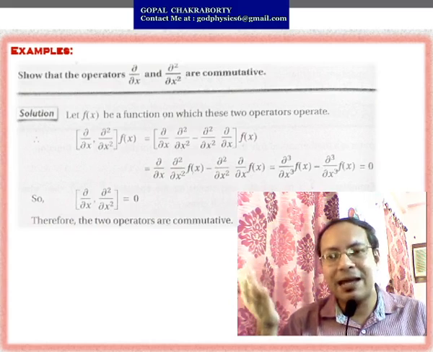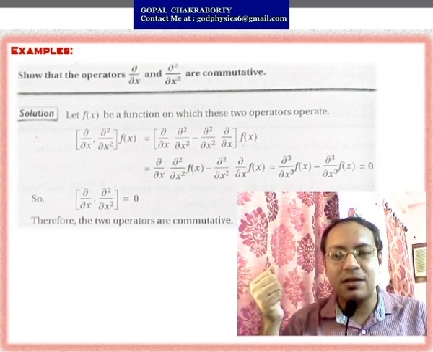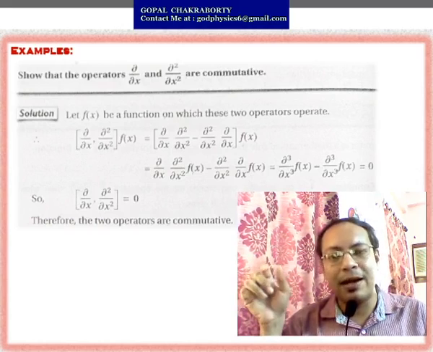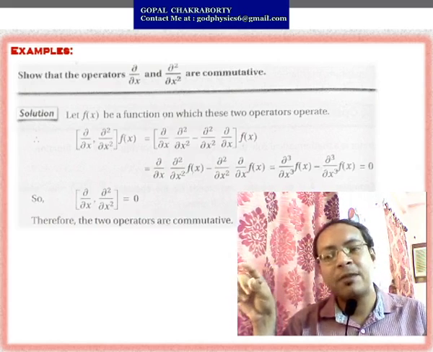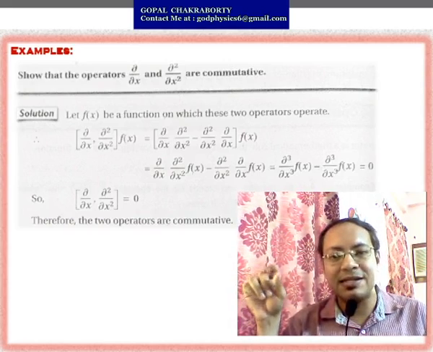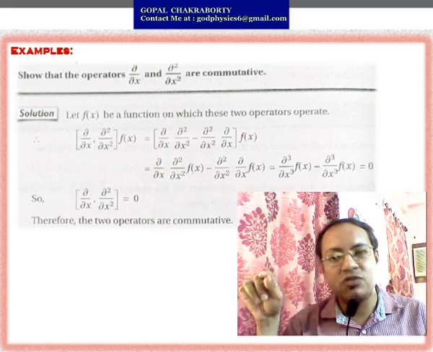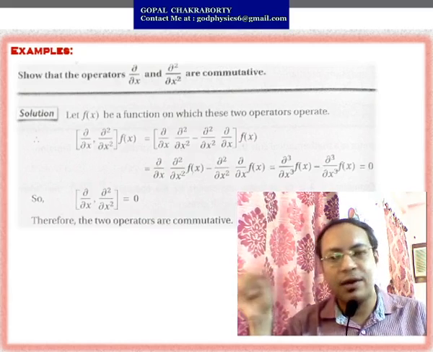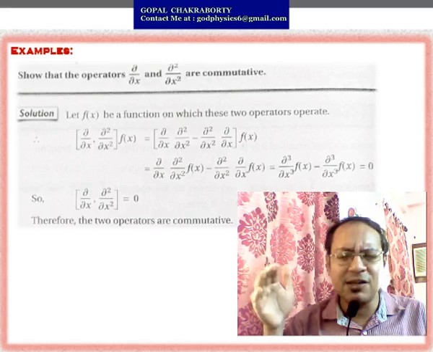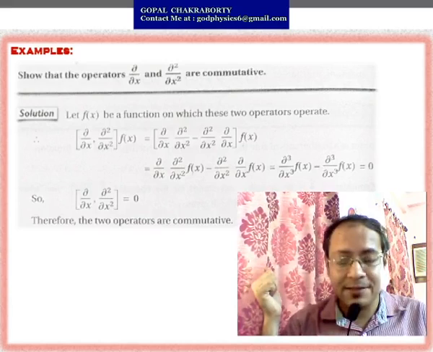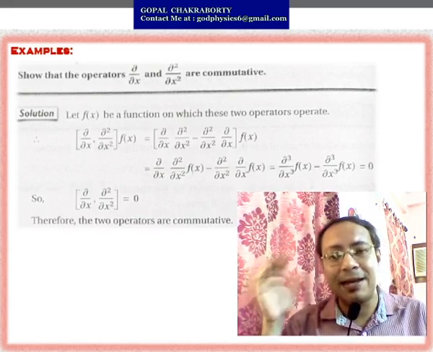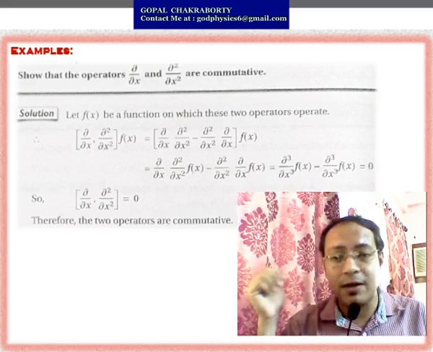So here I have considered a function f(x), and operated the commutator [del/del x, del²/del x²] over f(x). As per the formula of the commutator, that is del/del x del²/del x² minus del²/del x² del/del x, operating over f(x). First, del²/del x² operates over f(x) in the first term, and in the second term del/del x first operates over f(x).